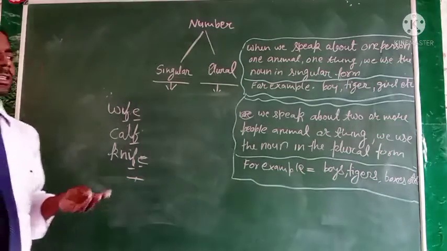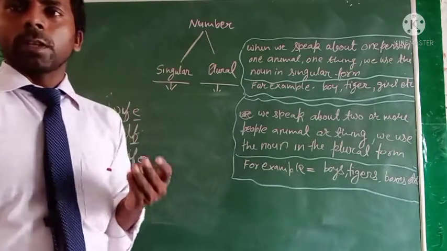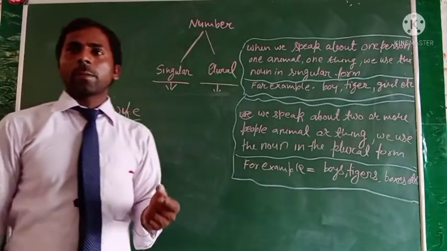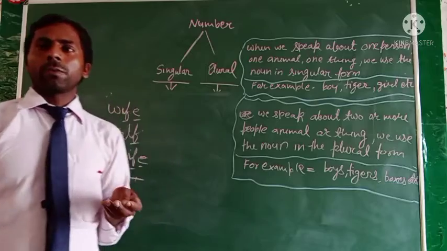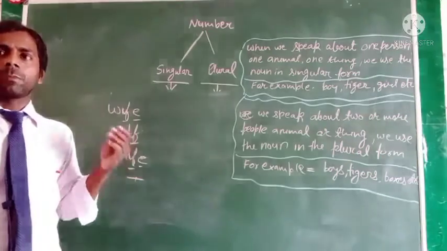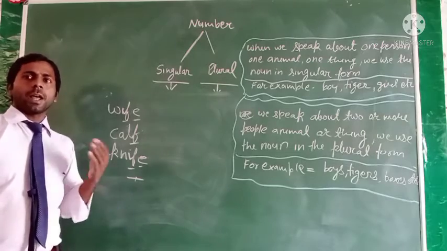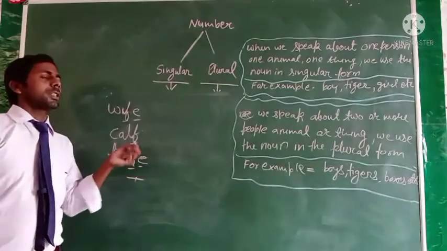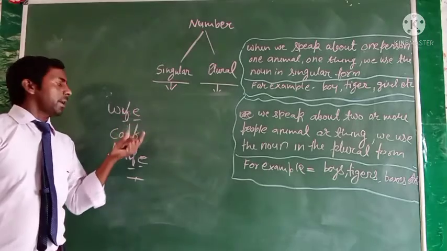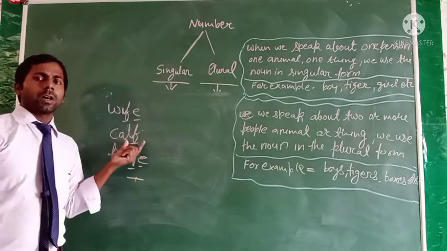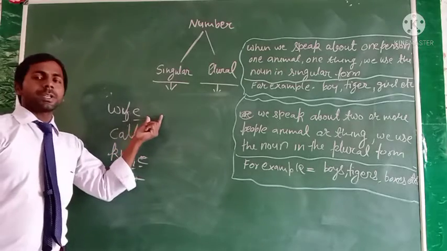And in this situation, when we change the singular form into the plural form, in the noun we have to drop f or fe, change it into v, and add es. Okay, it means we drop the fe or f at the end of the word and use ves.